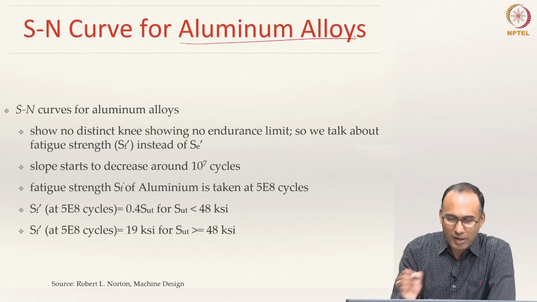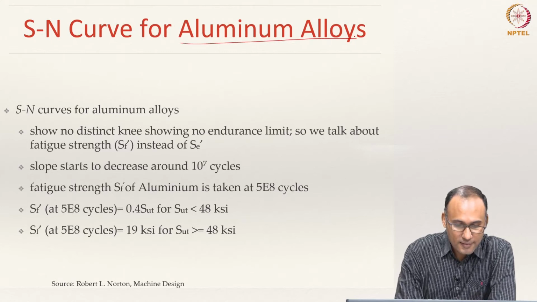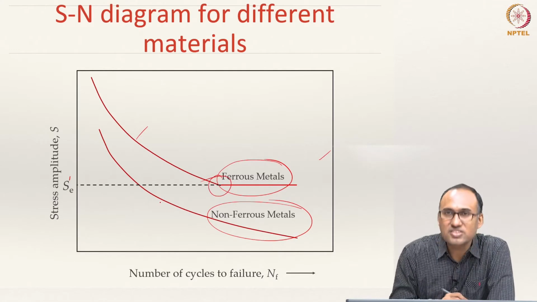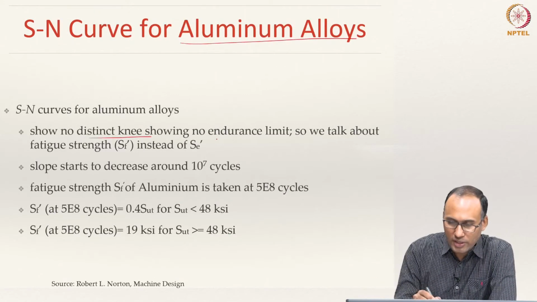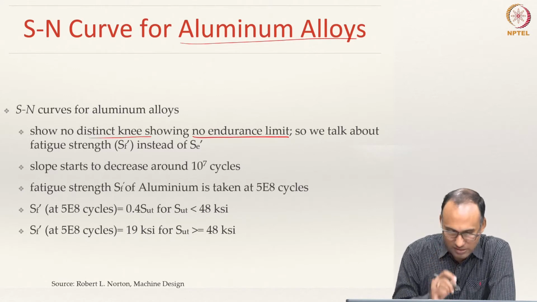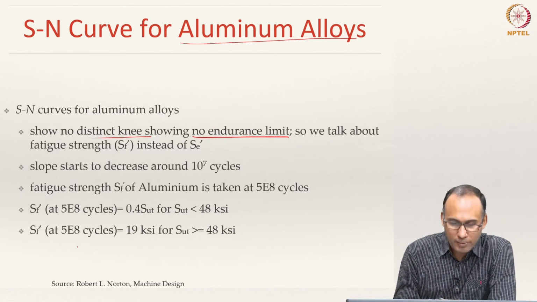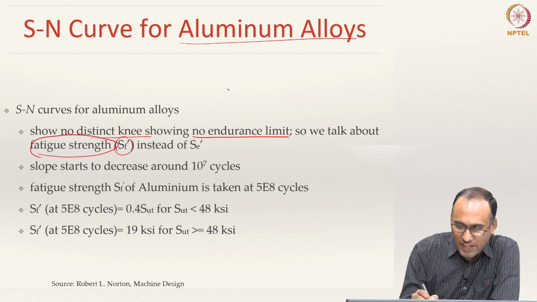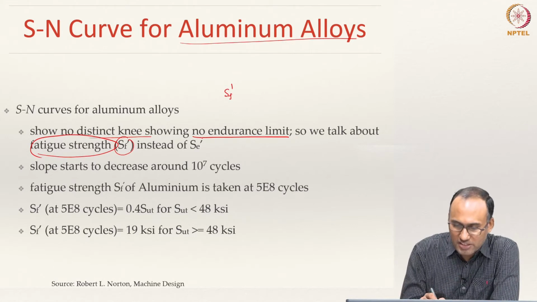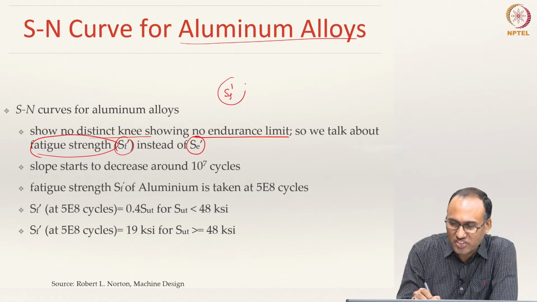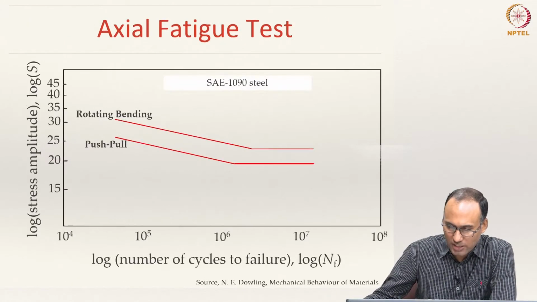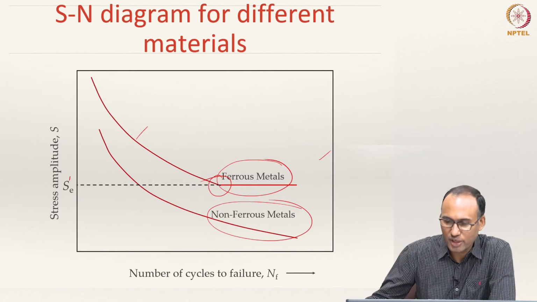So, the SN curve for aluminum alloys, which are non-ferrous, does not show a knee. What do we mean by knee? Something like this, you don't see a knee showing, meaning there is no endurance limit for these materials. When we are talking about aluminum, we should not talk about endurance limit. What we should rather talk about is something called fatigue strength. Fatigue strength is denoted by Sf dash and endurance limit is denoted by Se dash. So, instead of using Se dash, you should use Sf dash for aluminum alloys. And you can see that the slope of these curves starts to decrease beyond 10 power 7 cycles.